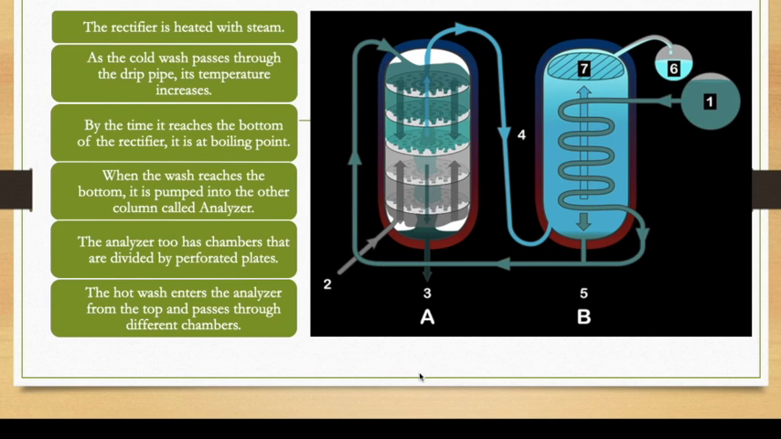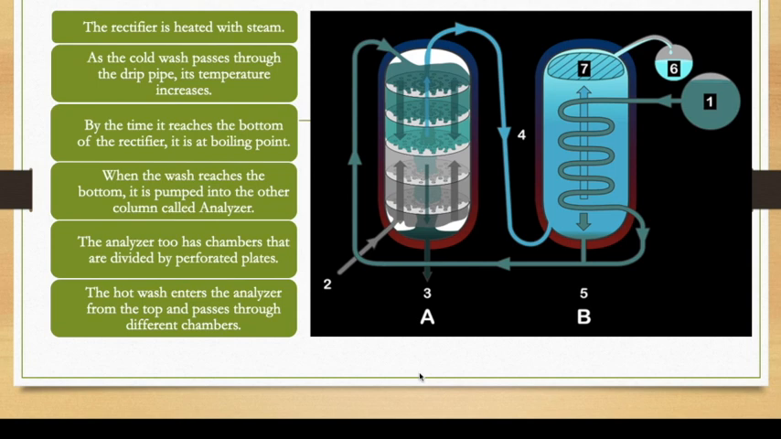By the time it reaches the bottom of the rectifier, it is at the boiling point. So when you see on the top, it is very cold wash, the cold liquid. Once it comes down slowly, at the bottom of the rectifier, it reaches the boiling point. When the wash reaches the bottom, it is pumped into another column called the analyzer.